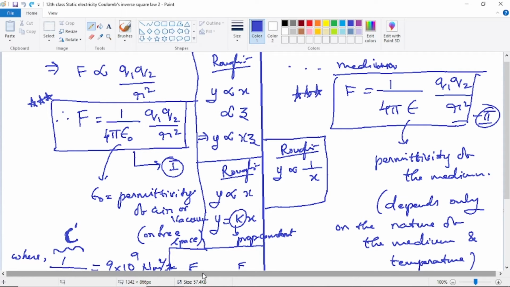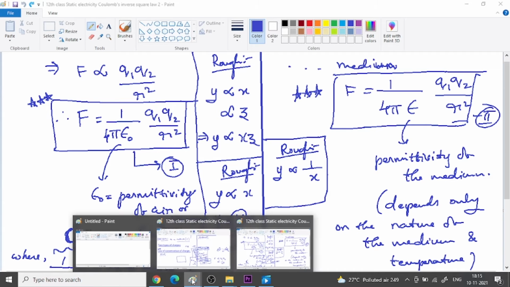Only the understanding of the explanation of the derivation, understanding of every step of the derivation, is important. Once it is understood, running notes will be very simple. So now at a time the entire running notes can be taken. Actually the topic is completed. The explanation of Coulomb's inverse square law is completed. Already we have seen it's mainly a 3 marks question. I'll just take the previous page.